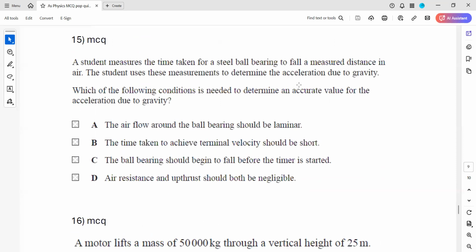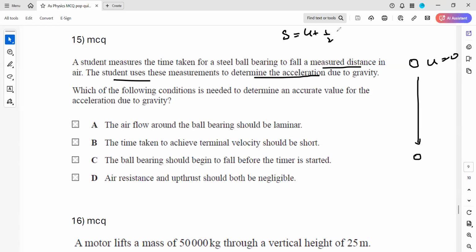Question 15: a student measured a time for a steel ball bearing to fall a measured distance in air. The student used his measurement to determine the acceleration due to gravity. If we drop an object from a certain height, we use the equation of motion s = ut + half at squared. If the initial velocity is 0, this whole term will be 0. So s = 1/2 g t squared.